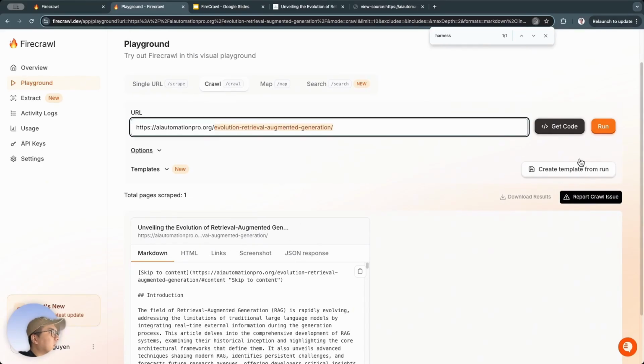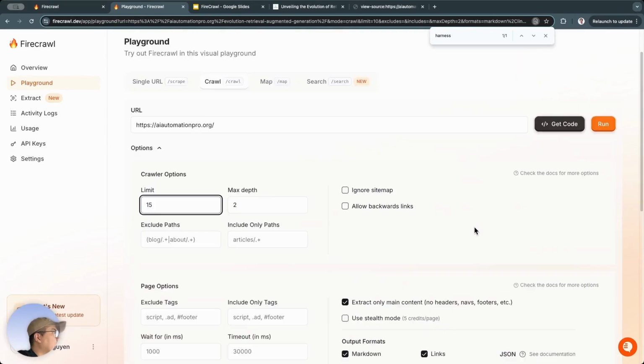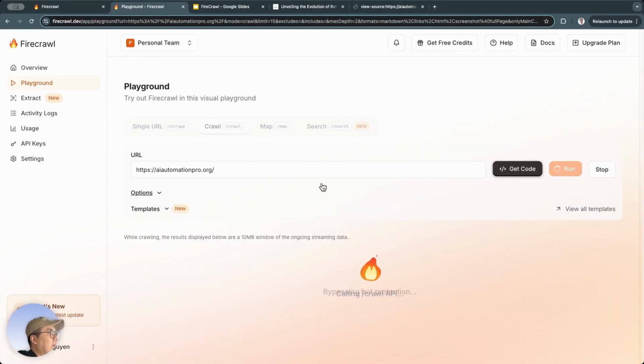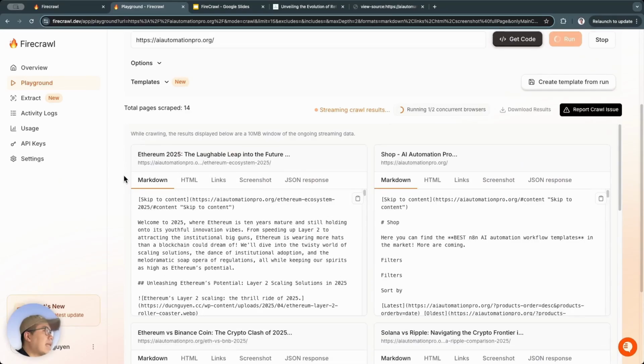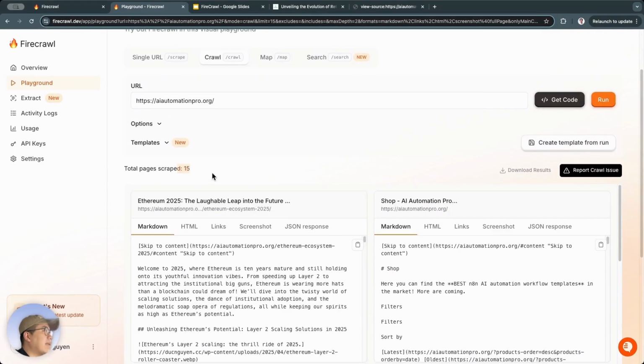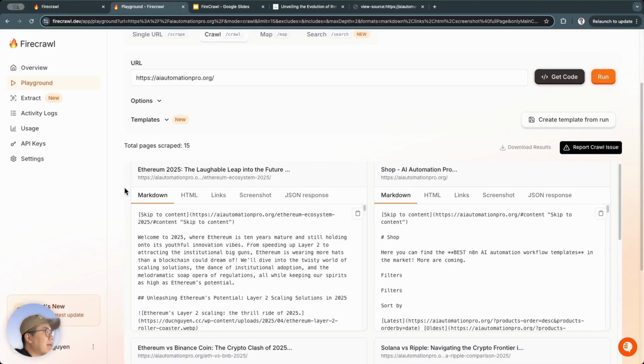Now I'll try again with the home page. For example, now I will take this home page and I'll set the limit, for example, to 15. Alright, now I'll try running it to see what kind of result it returns. Okay, this time it worked correctly, guys. So we can see here that it's scraping 15 pages, just as I requested. These are the pages scraped. We can give request scrape 100 pages. But here, it will only scrape 15 pages and return all 15 pages at once.